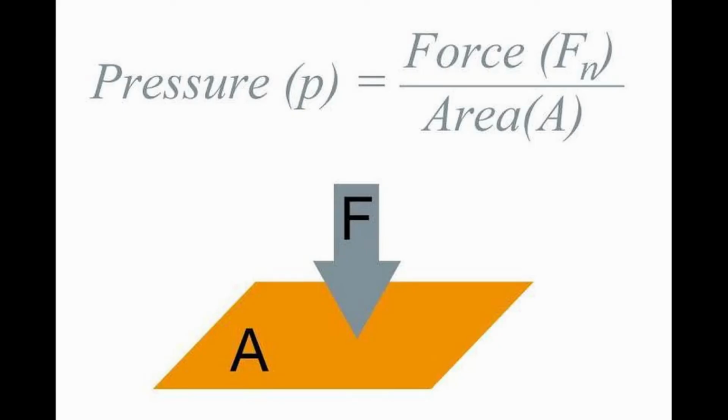That is why we say that pressure is defined as force acting per unit area, where F is the symbol for the force, capital A is for the area, and P is for the pressure. So the formula is P is equal to F upon A. That means pressure is equal to force upon area.